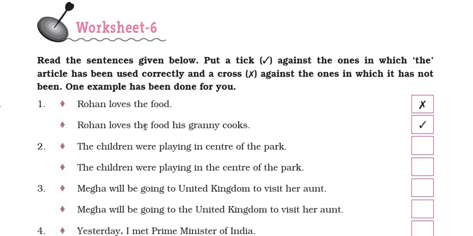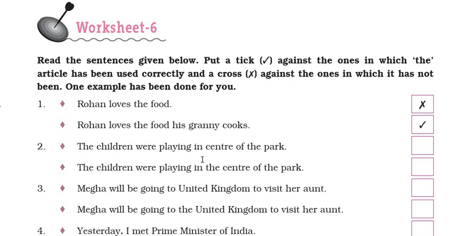That's why the article is used over here. Whereas in the first sentence, this sentence is not referring to a particular food. So here the usage of the article the is not correct. So we will put a cross here in the box and we will put a tick in the box in front of the next sentence. Now we will move on to the second question.